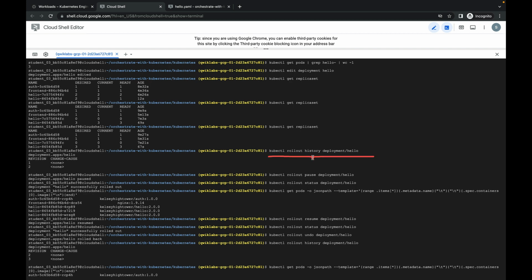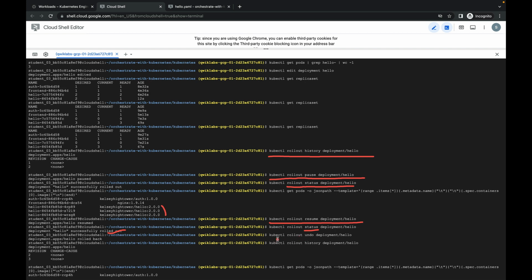This is the simple command, kubectl rollout history deployment, to check, and also to pause the rollout and rollout status, all these things. So earlier it was running 1.0, then rolled out to version 2.0, and then just resume the rolling update. You can roll out and resume and see the status of the rollout, and it is successfully rolled out.